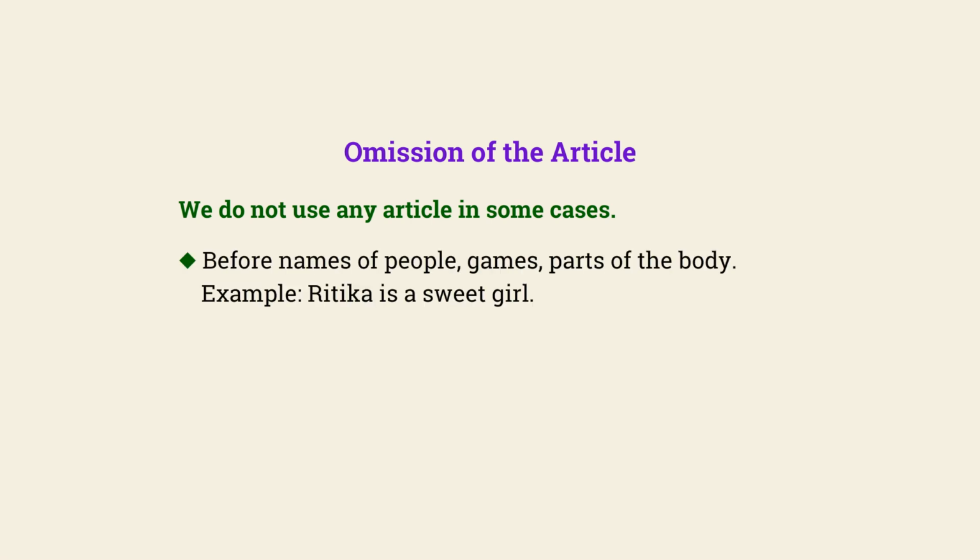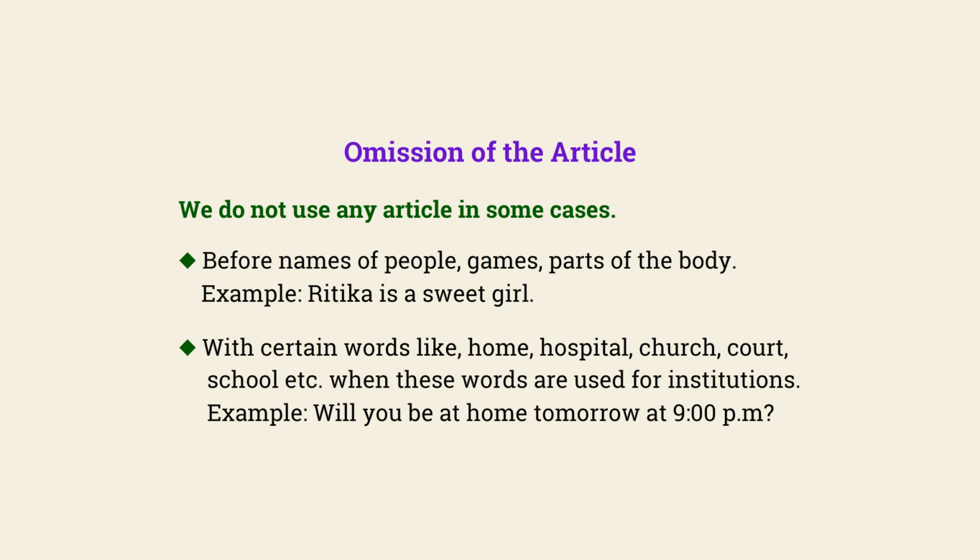Omission of the article. We do not use any article in some cases, before names of people, games, parts of the body. Example, Ritika is a sweet girl. With certain words like home, hospital, church, court, school, etc., when these words are used for institutions. Example, will you be at home tomorrow at 9 p.m.?